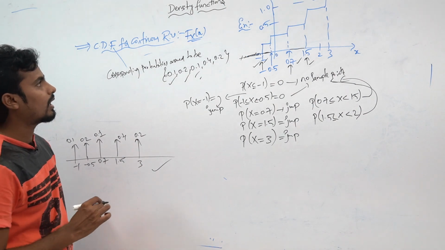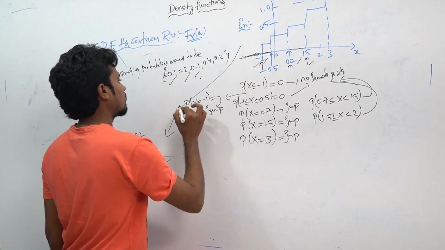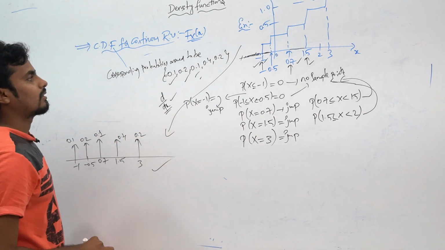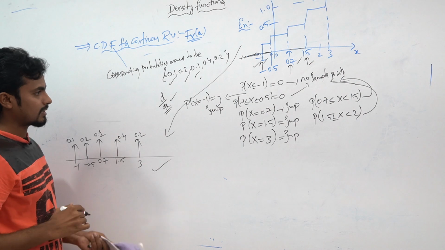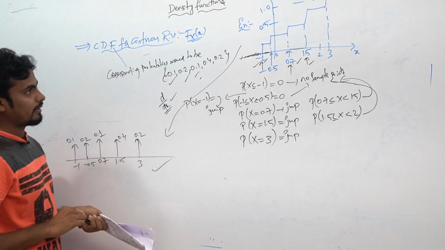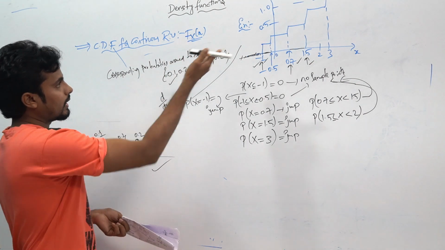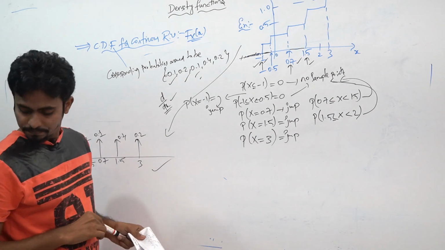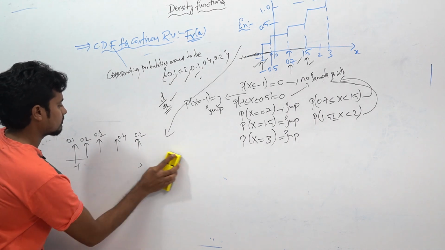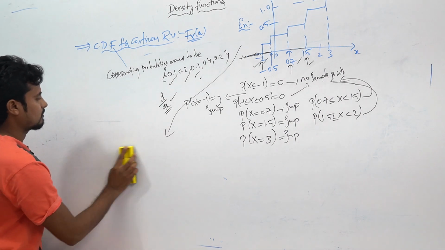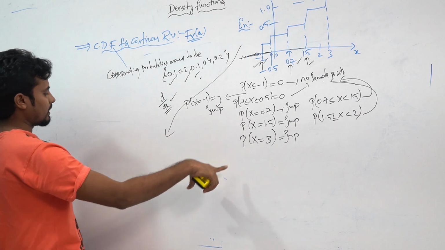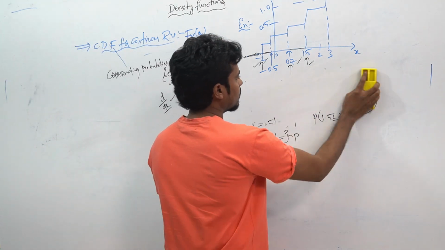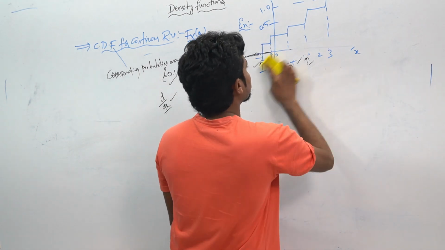If you want to do the differentiation for this, simply differentiating, you will get the impulse signal. If you want to do the integration, what will happen? That's why you have to remember one shortcut table I have written here. Just remember that shortcut table.